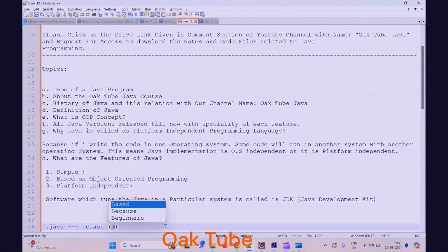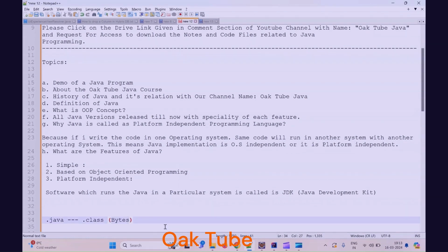So the program gets converted into bytes, and then this .class will be executed. Whatever the logic is in that .class, that will be executed by the Java software with the name JDK.